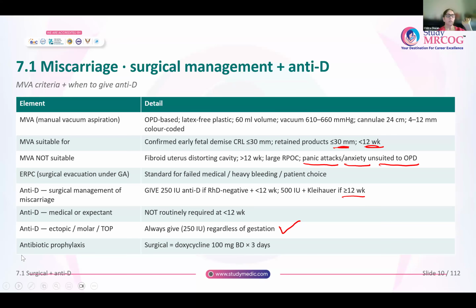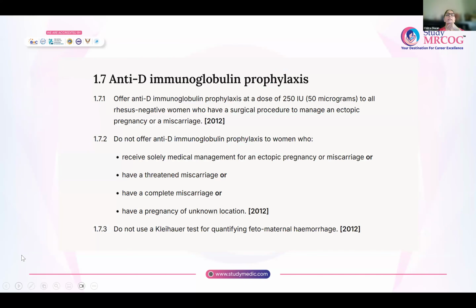So this is the evidence for anti-D immunoglobulin prophylaxis. This is from the NICE guideline about miscarriage and ectopic. What does it say? Offer anti-D immunoglobulin prophylaxis at a dose of 250 international units or 50 micrograms to all rhesus negative women who have a surgical procedure to manage an ectopic pregnancy or a miscarriage. So surgical management of miscarriage or ectopic, give anti-D.